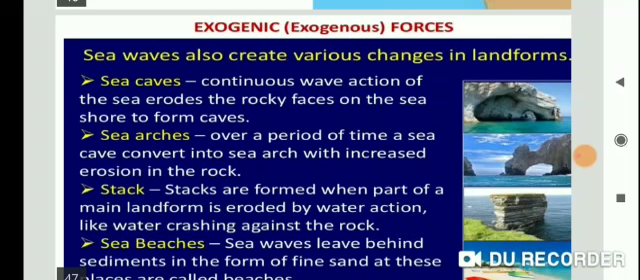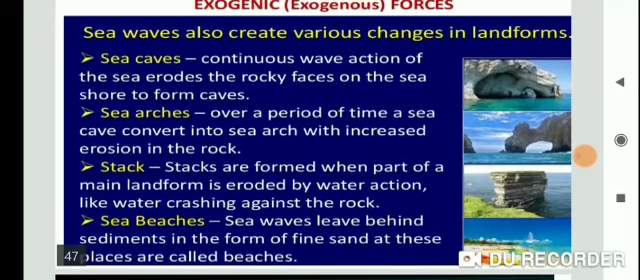Let's see stacks. Stacks are formed when part of a mainland landform is eroded by water action, like water crashing against the rock. Now see in this picture, students. Further erosion breaks the roof and only walls are left, like a pillar, and these wall-like features are called stacks. Now next, sea beaches. Sea waves leave behind the sediments in the form of fine sand, and these places are called beaches. The sea waves deposit sediments along the shores, forming what is called the beaches.